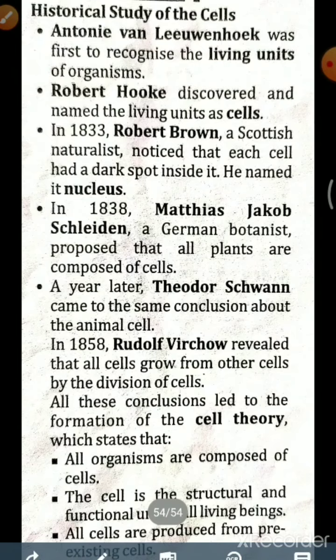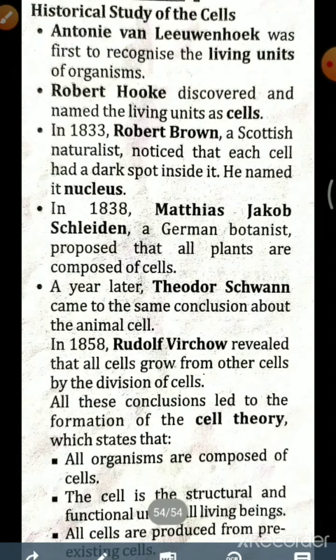Then in 1838, Matthias Jakob Schleiden, a German botanist, proposed that all plants are composed of cells. That means he said the cell is present not only in the human body, but also in plants.